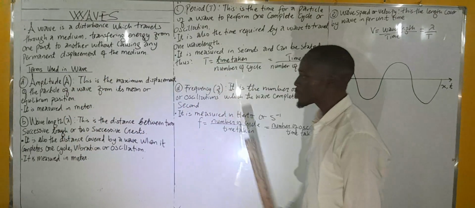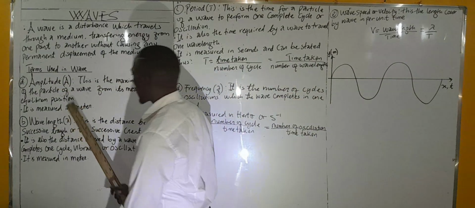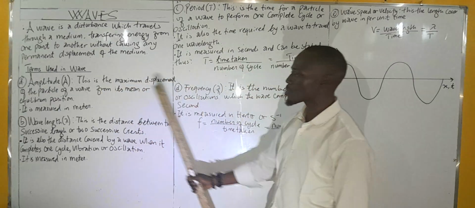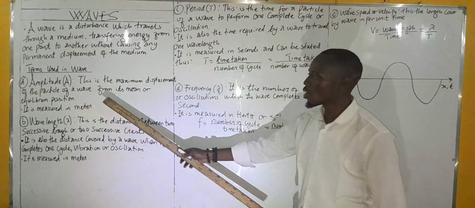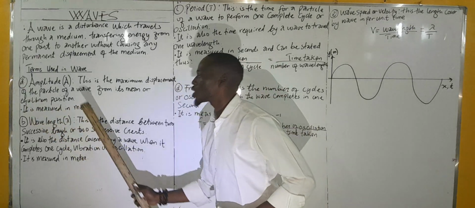Now, let's look at terms used in waves. Amplitude. Amplitude, this is the maximum displacement of the particle of the wave from its mean or equilibrium position. It is measured in meters.